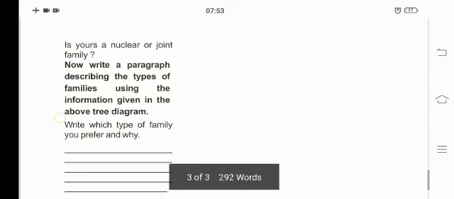So, they are asking you to write a paragraph describing the types of families using the information given in the above tree diagram.